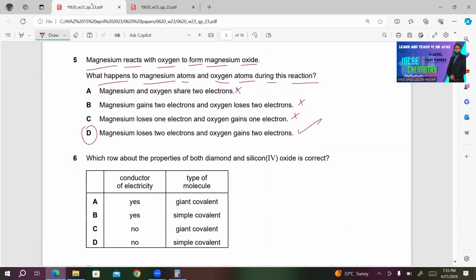Number 6. Which row about the properties of both diamond and silicon(IV) oxide is correct? Both are giant covalent structures. So both are giant, so either A is correct or C is correct. Both B and D are incorrect. As for conductor of electricity, they do not conduct electricity because they don't have free electrons. So this is incorrect. Choice C will be the right answer.